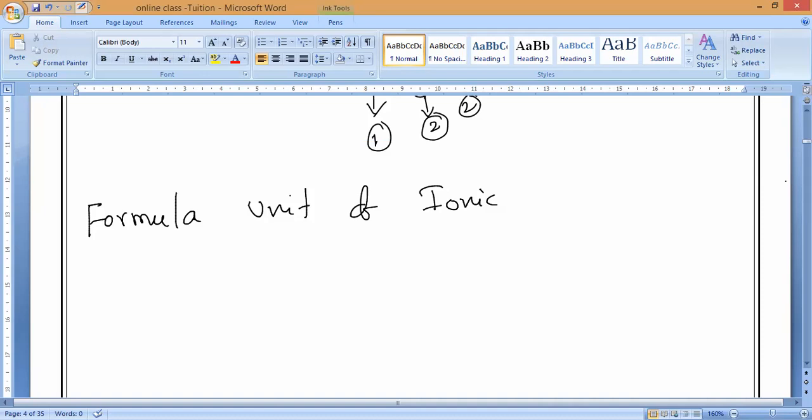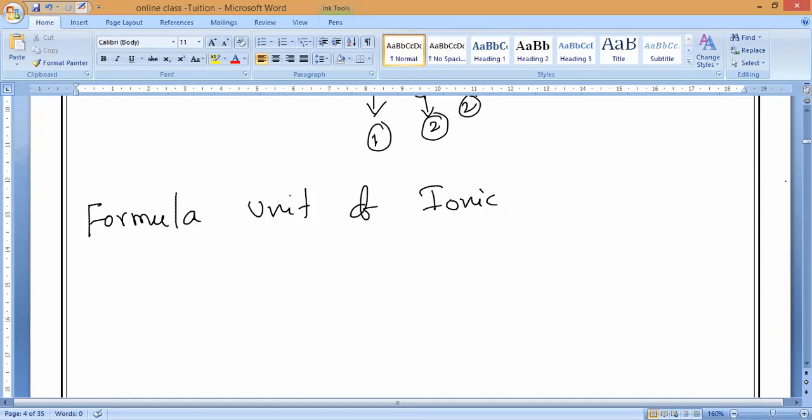Why doesn't charge matter? Because we are not considering the electron mass. Atomic mass means only the number of protons and the number of neutrons, not the number of electrons. So whether electrons are lost or gained doesn't matter for us. Yes or no?